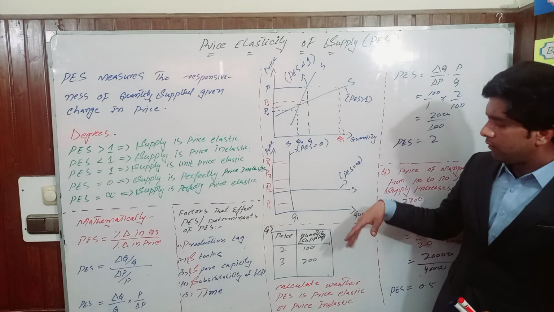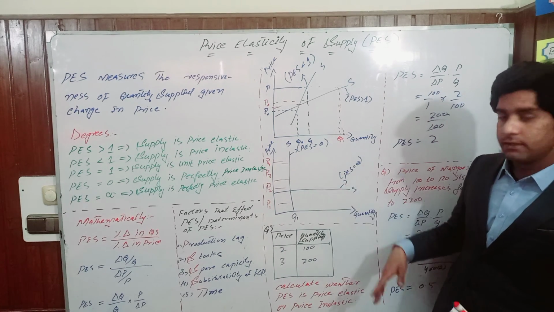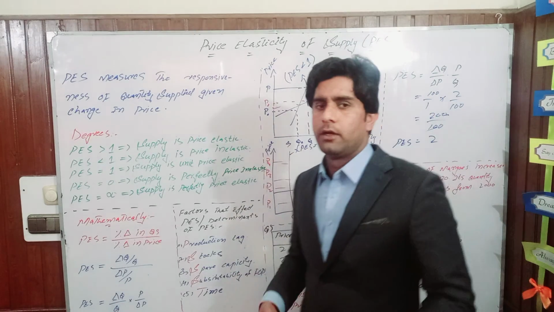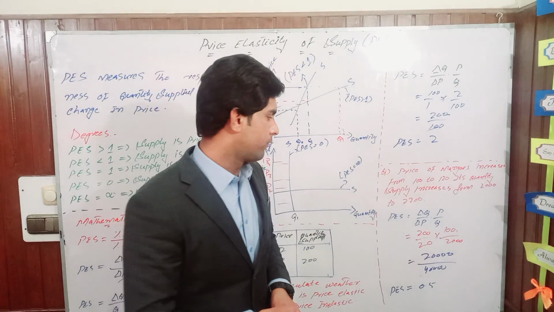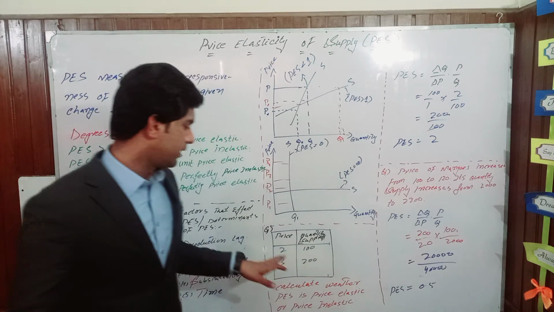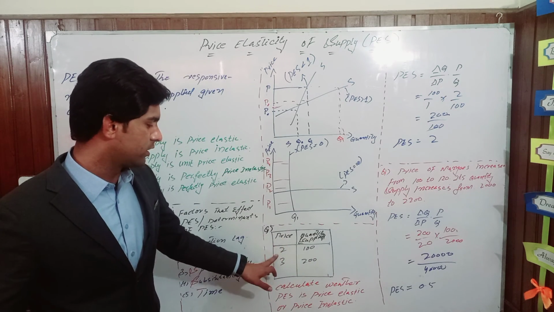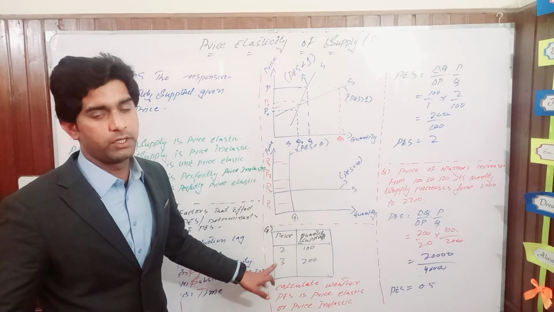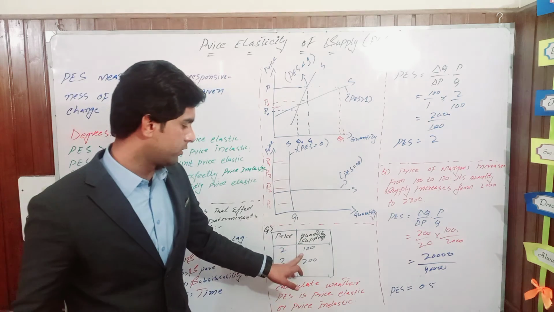Now we can discuss one of the questions on price elasticity of supply. Here we have the original price of 2, and it increases from 2 to 3, and the original quantity was 100.